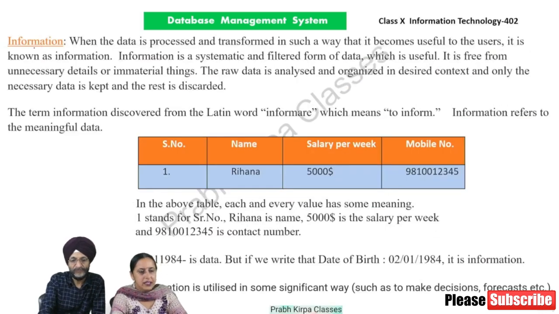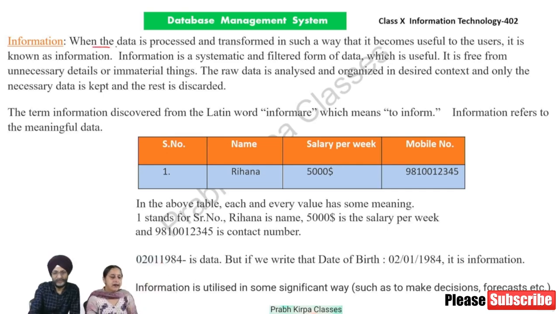After having understood the meaning of data, it is also important for us to understand the meaning of the word information. When the data is processed and transformed in such a way that it becomes useful to the users, it is known as information. Information is a systematic and filtered form of data which is useful.